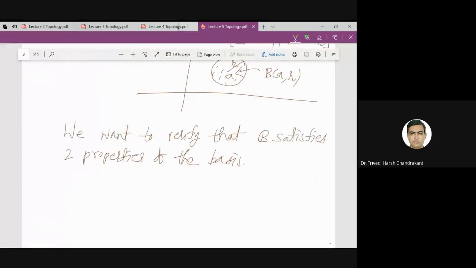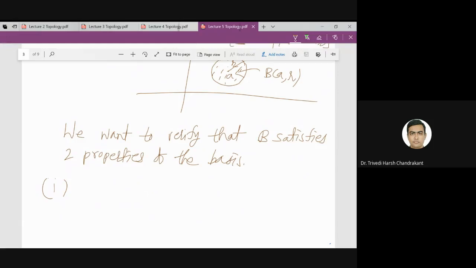So let us check the first property. So what is the first property? First property is that I take any element of X. X is R2 here. So that means I take any element of R2, I can always find an element of B. So an element of B here is a disk. So that means I can always find a disk which is around that point X.